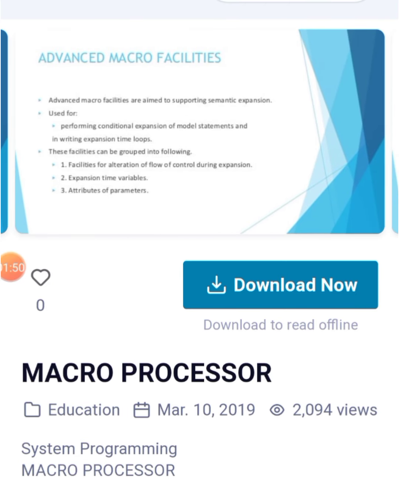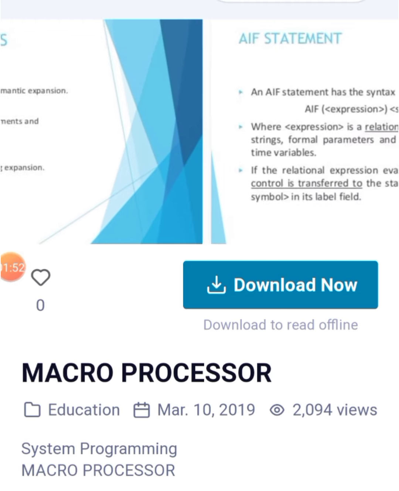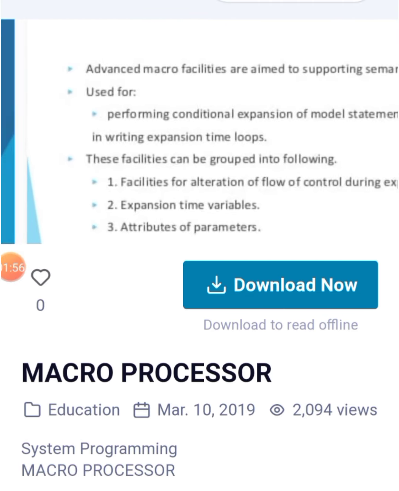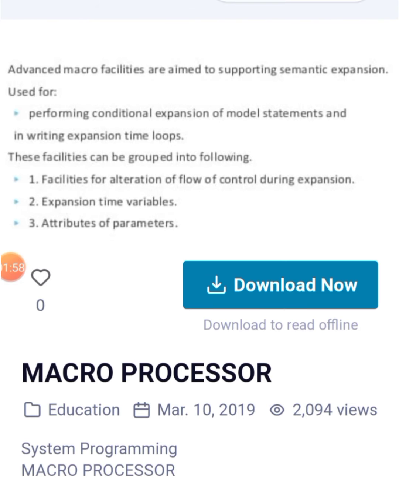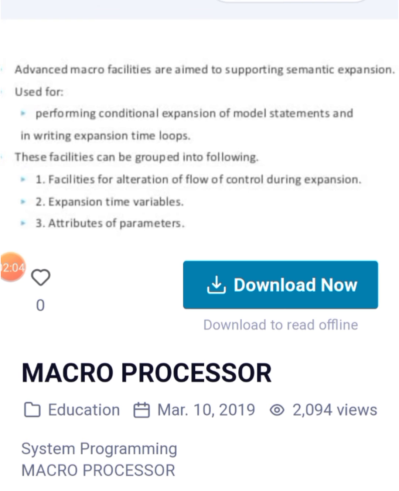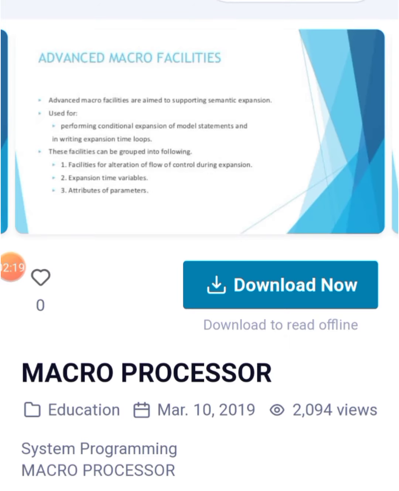Advanced macro facilities. Advanced macro facilities are aimed at supporting semantic expansion, used for performing conditional expansions of model statements and in writing expansion time loops. These facilities can be grouped as follows: facilities for alteration of flow of control during expansion, expansion time variables, attributes of parameters.